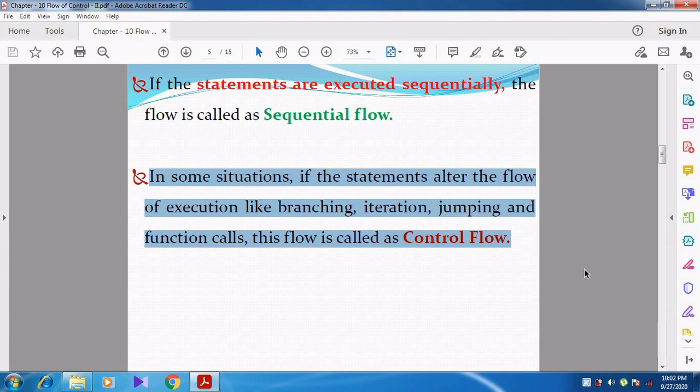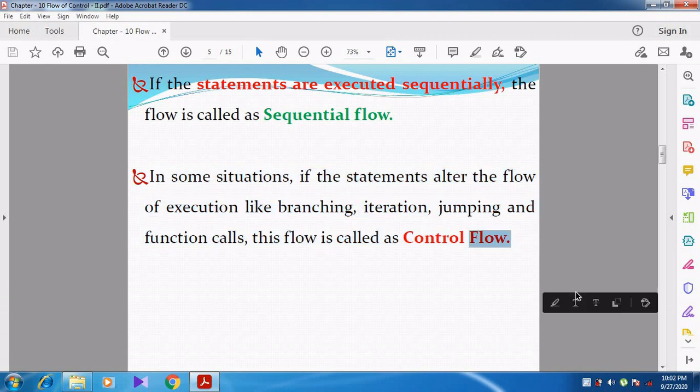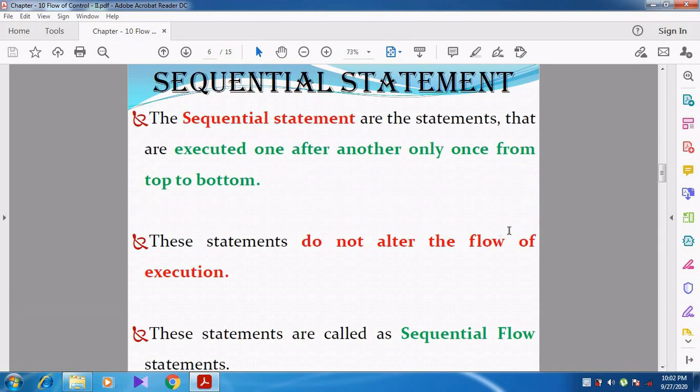Then that flow is called a control flow. Now we can see one by one what is meant by sequential statement, then selection statement, and then iteration statement in a detailed manner.